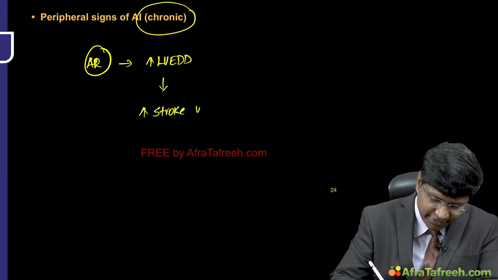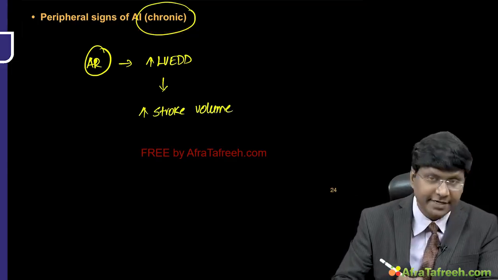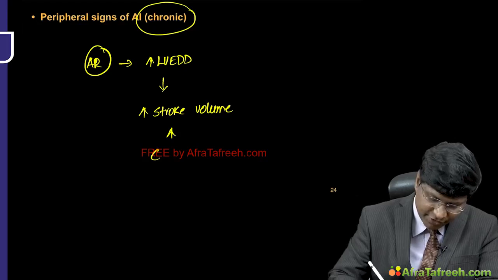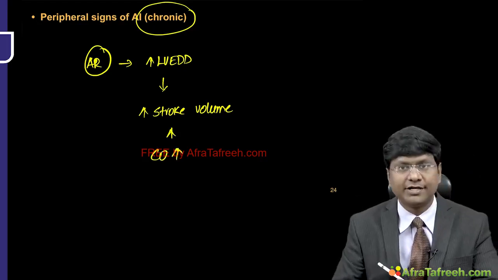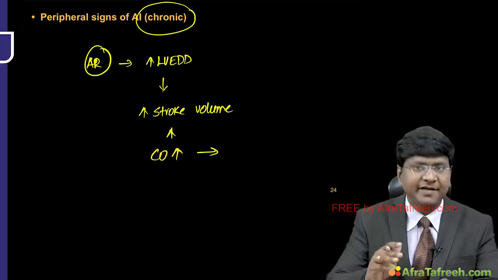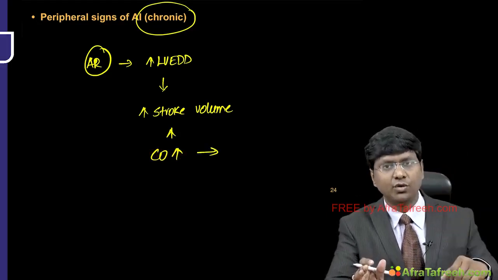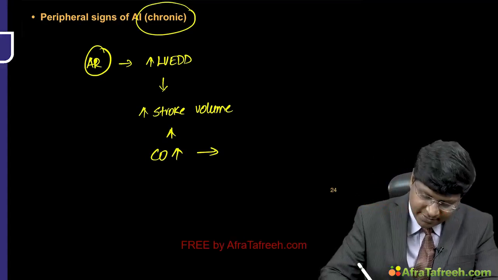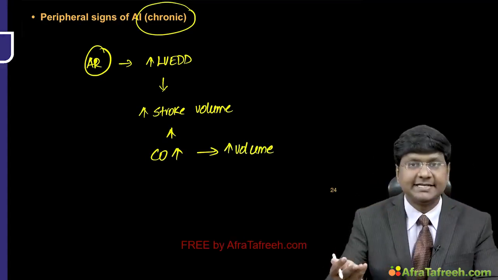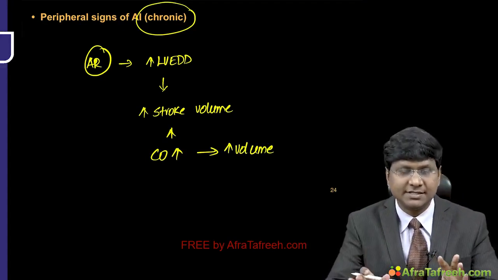The stroke volume increases, right? Because of which there will be an increase in your cardiac output as well. So in the periphery, starting all the way from the tip of the finger to the lower limbs, there will be an increased volume of blood that will be ejected during the systole.